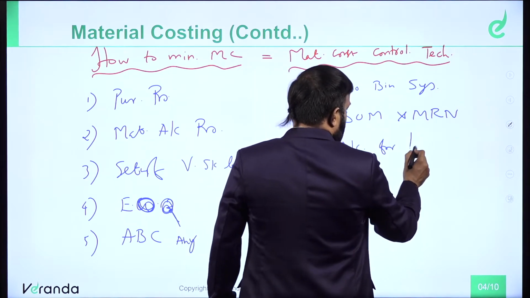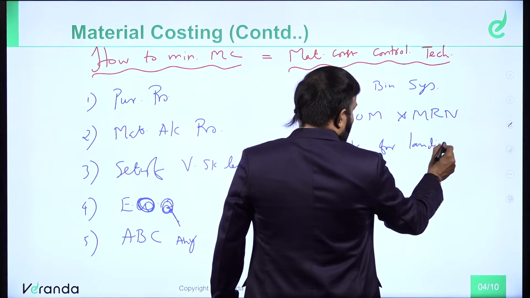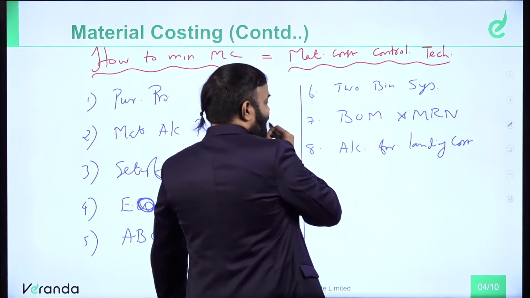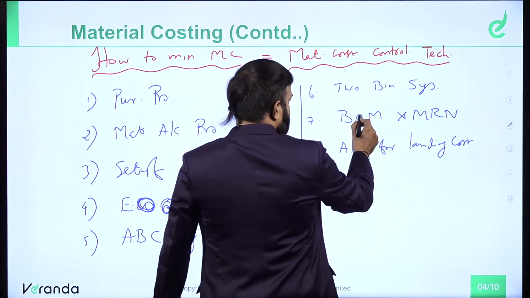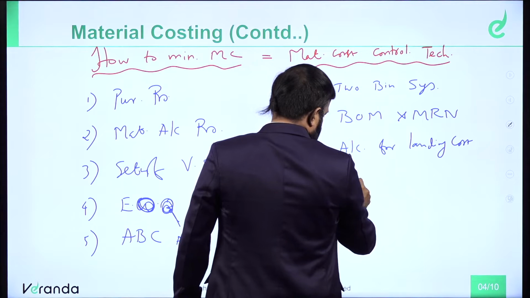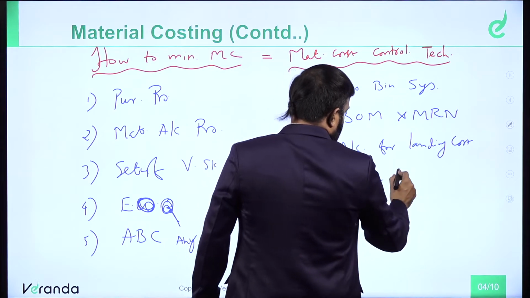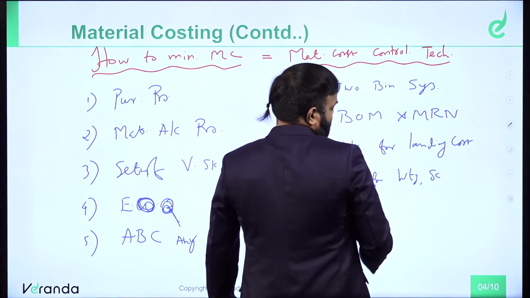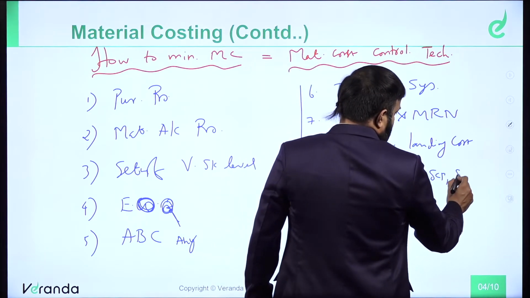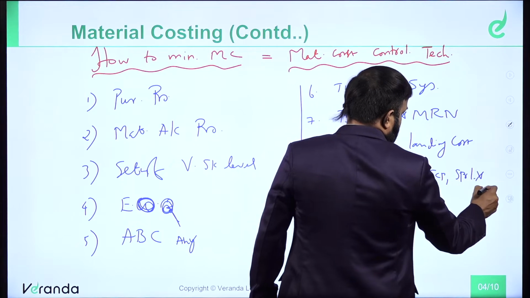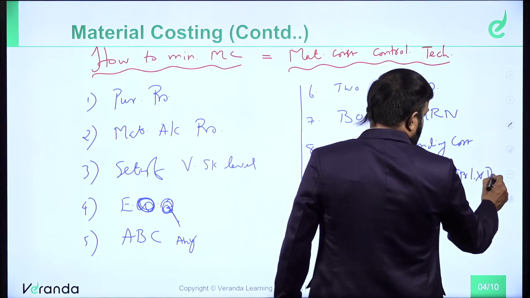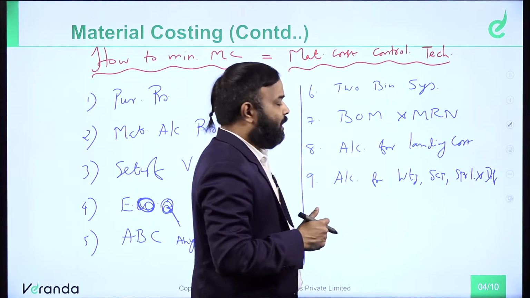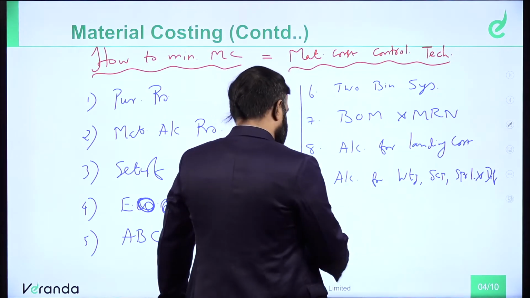Accounting for landing cost. Accounting for waste, scrap, spoilage and defective.